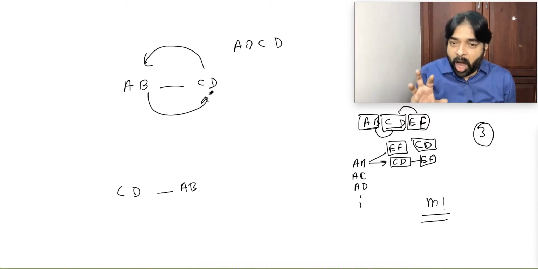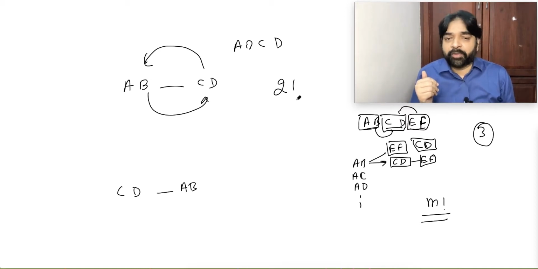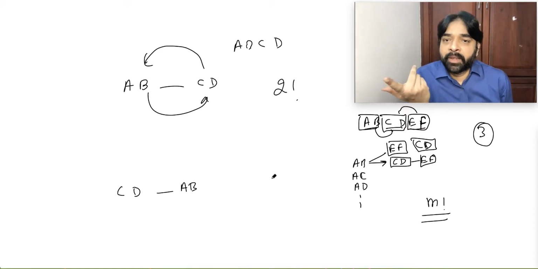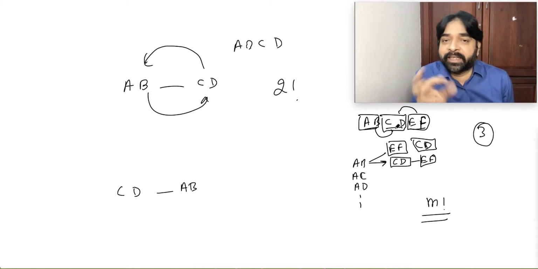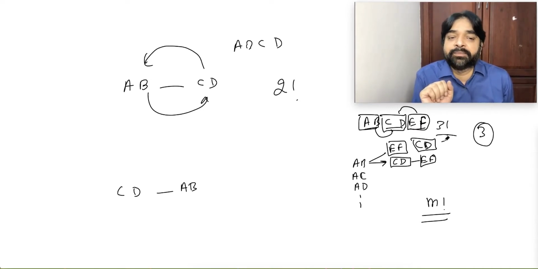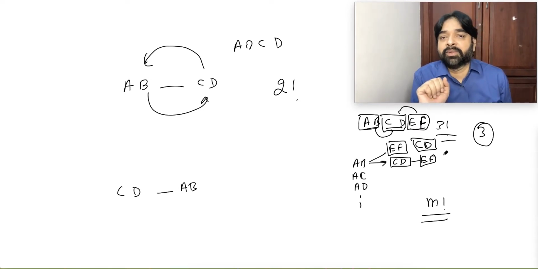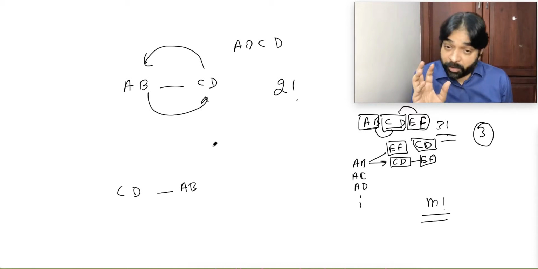So, in how many ways can they interchange their position? 2 factorial. Simple. If I say A, B, C, D, E, F, and I want to do 2, 2, 2, in how many ways can they interchange? AB can interchange with CD, CD can interchange with EF, means these three can interchange among themselves. In how many ways? 3 factorial. Yes or no?